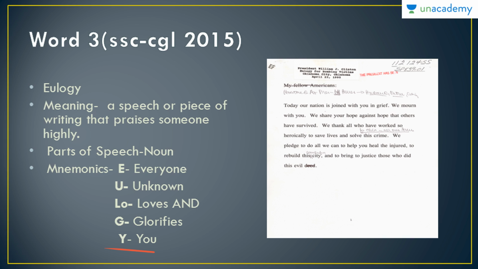We can always relate to, okay, this kind of thing was for this word and this was for this word. So the more absurd the things are, the more easy it will be for you to remember it. So this is how eulogy can be remembered. The keywords here are praise. Glorifies is actually praise. So you can learn that G in eulogy stands for glorifies or praises. So that is how you can learn it.